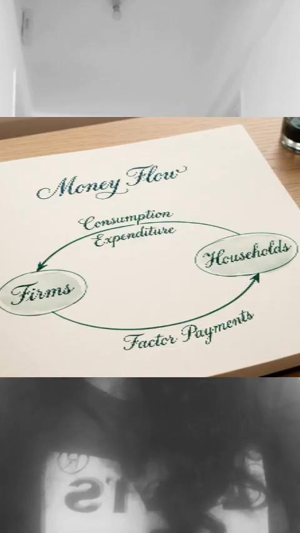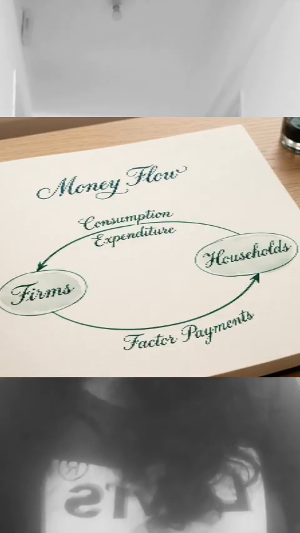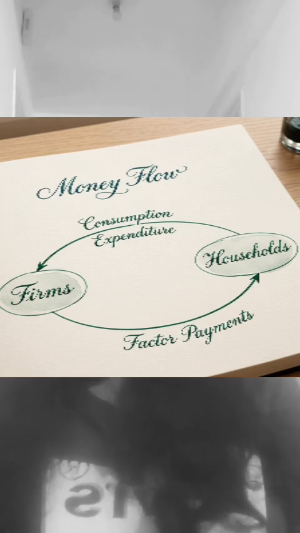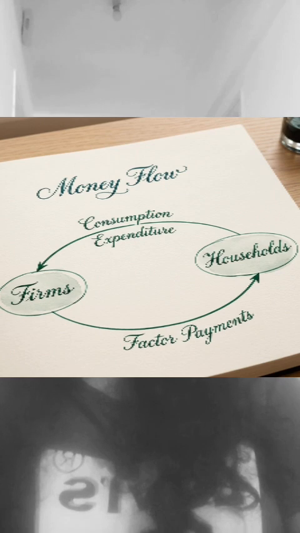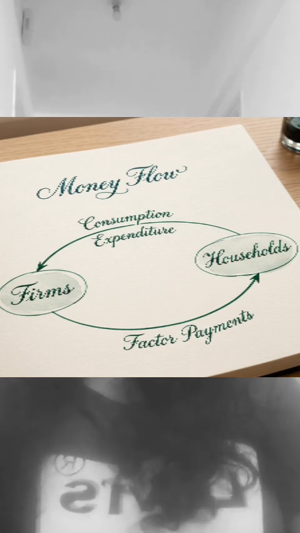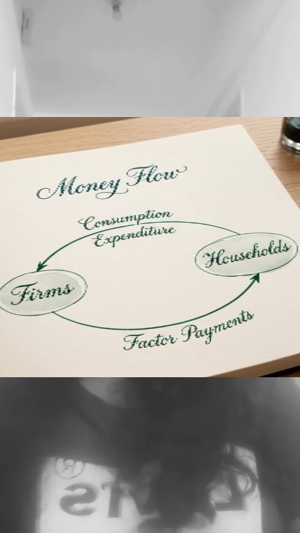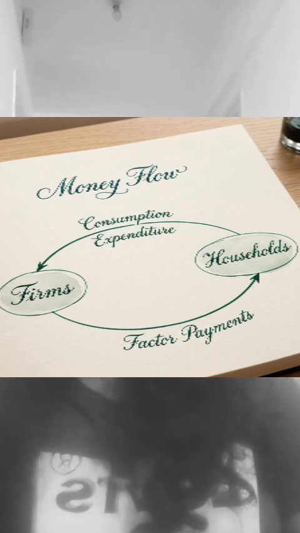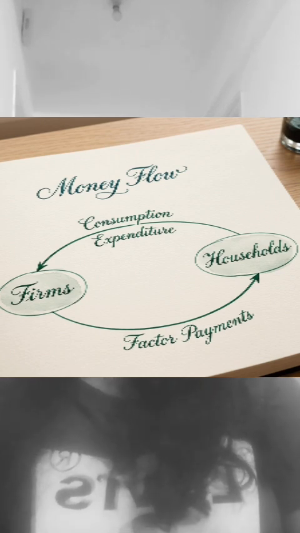Now, what is money flow? Money flow is that flow where there is flow of money from household to firms and firms to household. When households give factor services to the firms, in return, firms give factor payments in the form of rent, wages, interest and profit. And households give to the firms the consumption expenditure. Whatever goods are produced by the firms, they are consumed by the households. So, in money flow, there is flow of money, and in real flow, there is flow of goods and services from one sector of the economy to the other sector.